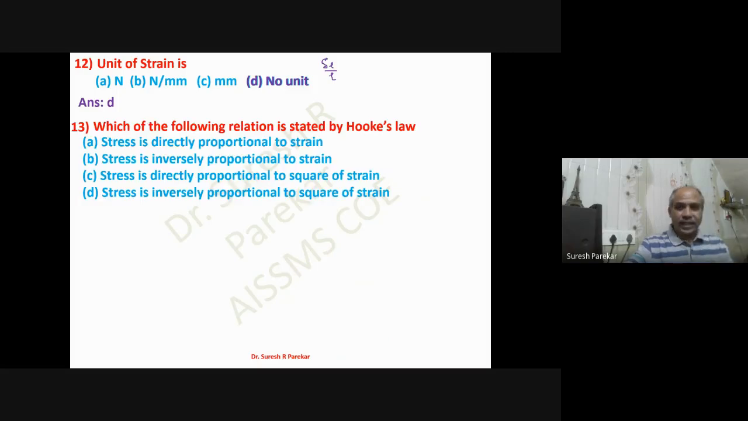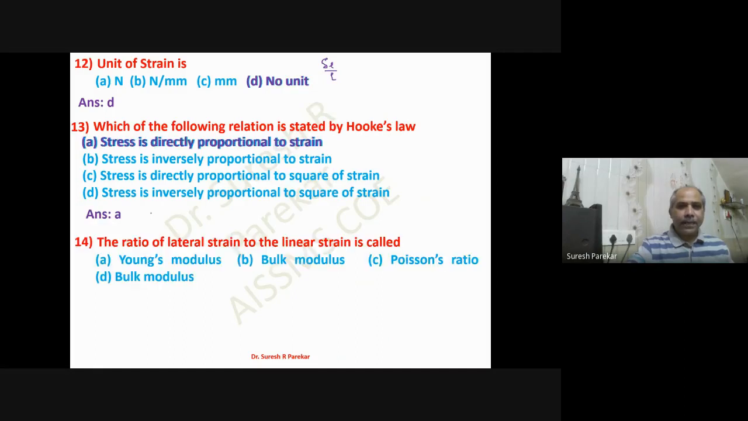Which of the following relations is stated by Hooke's law? Already we have seen, stress is directly proportional to strain, so answer A is the correct one. Then the ratio of lateral strain to linear strain, lateral to linear, is known as mu, that is Poisson's ratio. It may be denoted by 1 by m. So we have option C.